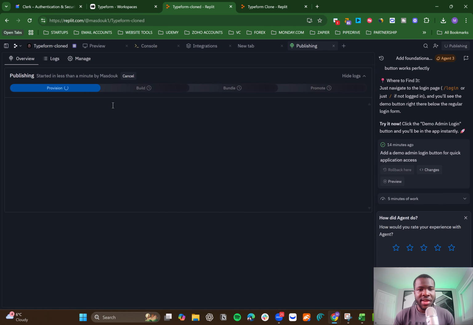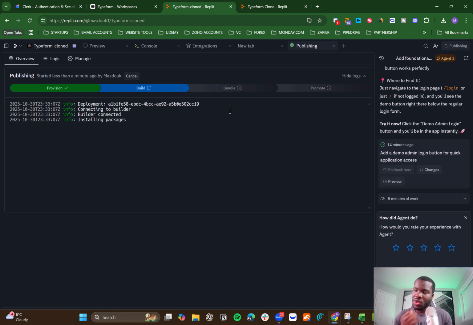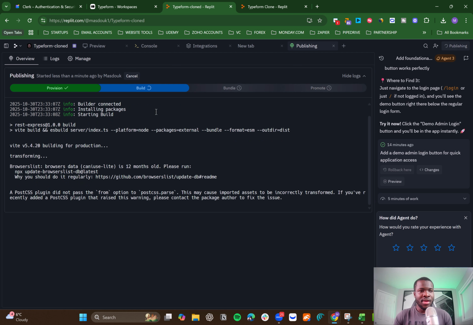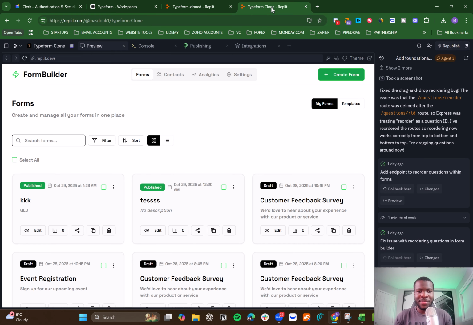It should be quite quick. Normally it would take max 1 or 2 minutes to finish. While this is going, let me show you the other revamped app, right? This is my other app, which is exactly the same idea as the one we just did. This is the same app.